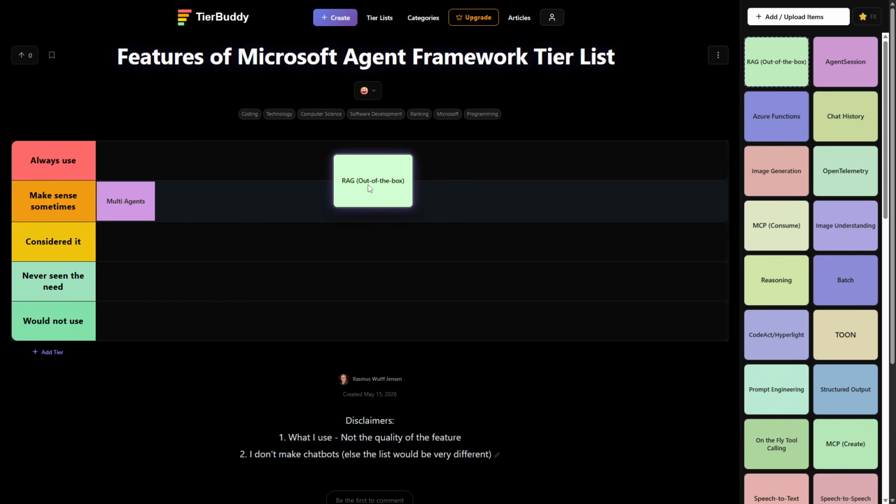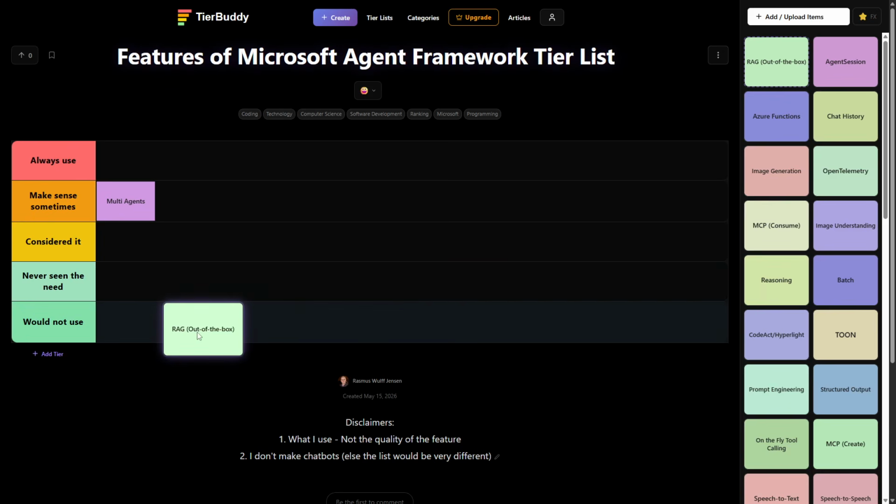Then we have RAG out of the box. RAG out of the box meaning the thing you can upload a bunch of PDFs into OpenAI or Azure OpenAI, and they will RAG it for you, also called their file system. I would never ever use this.